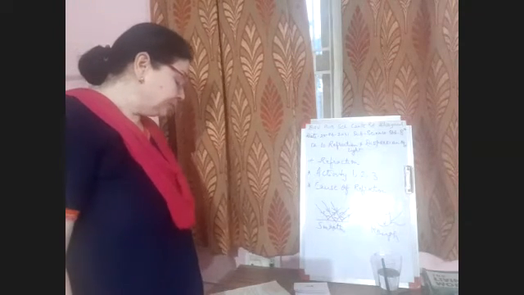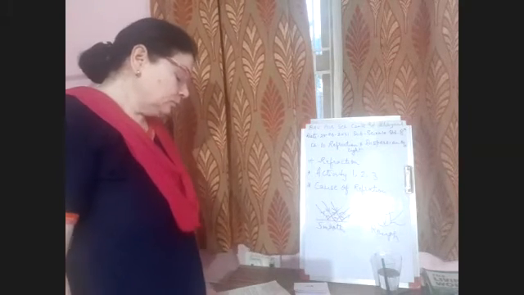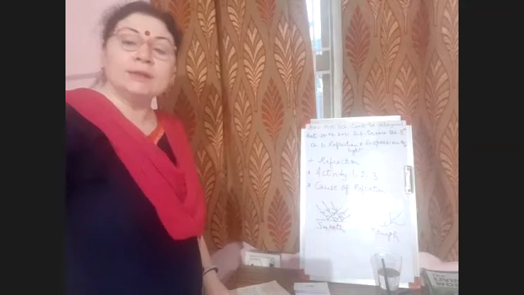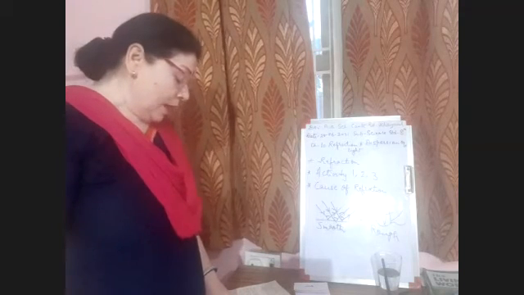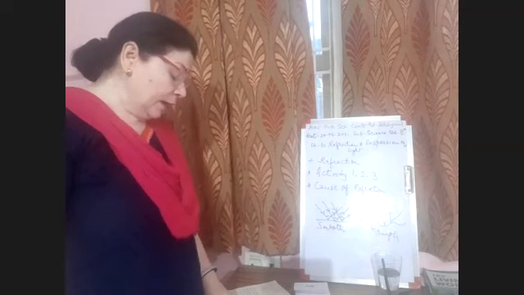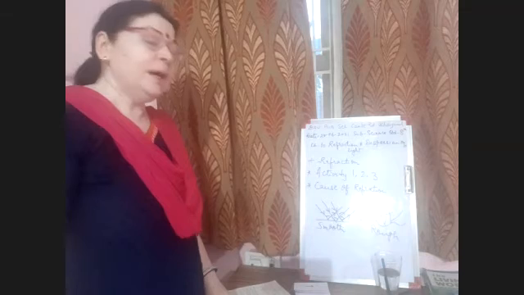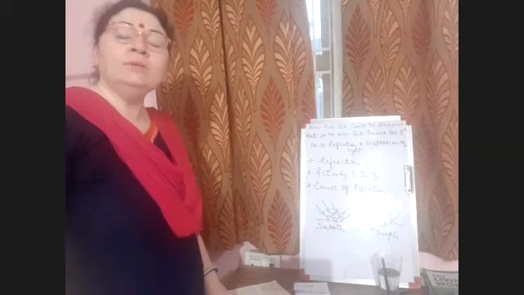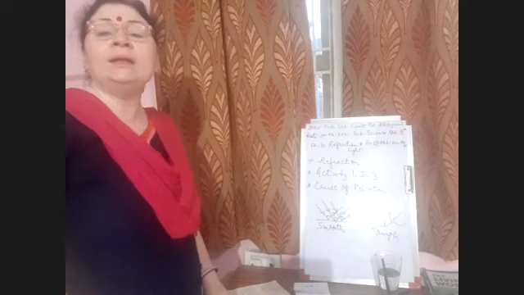Then there are a few more examples given in your book. A pond appears shallower than what it actually is. Why is it so?